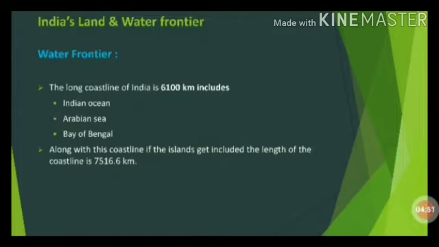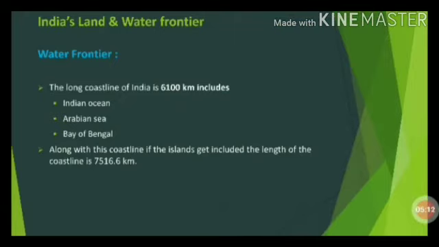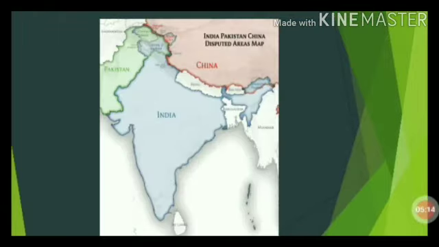It starts from Gujarat, I'll show in the map girls, to West Bengal. So altogether 6,100. If you include the Andaman and Nicobar Islands, then you have 7,516.6 kilometers.